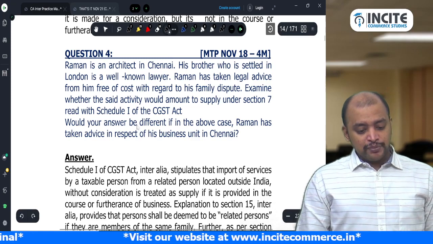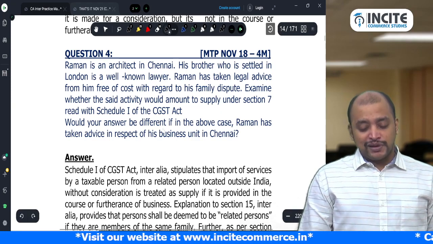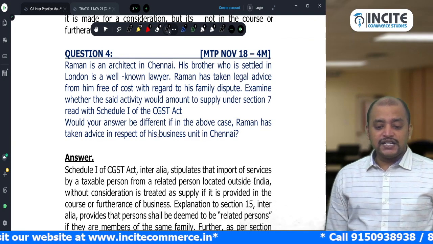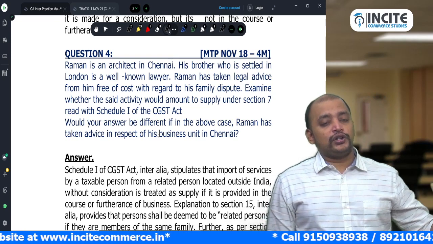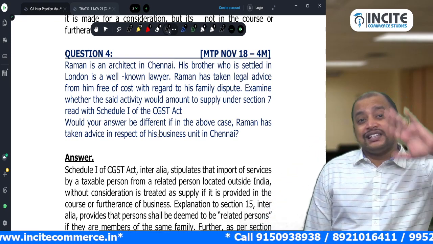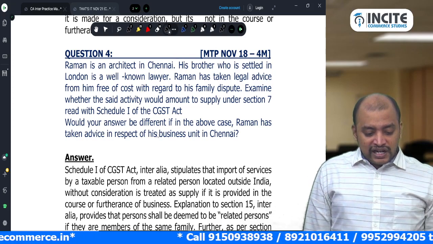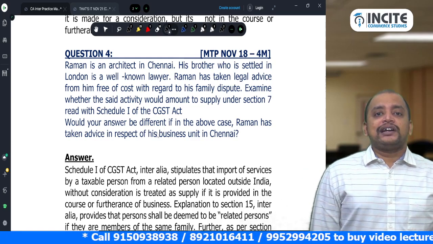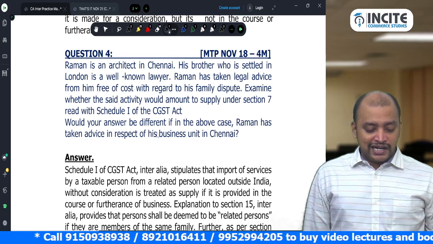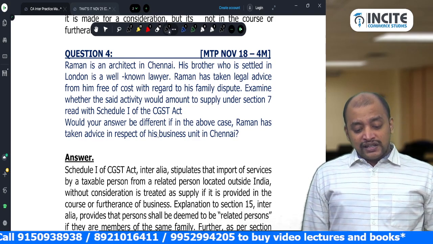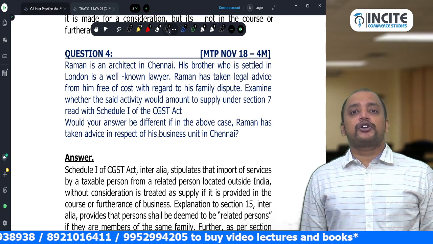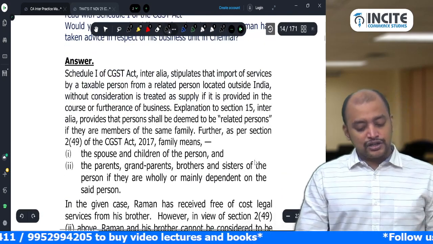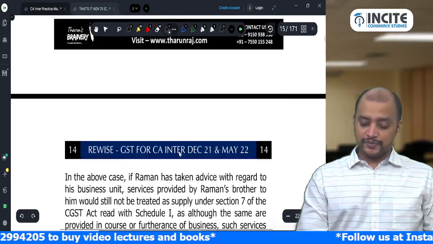Then question number 4, it is given in MTP number 18 for 4 marks. Raman is an architect in Chennai. His brother, who is settled in London, is a well-known lawyer. So brother is not related. Why? Settled. Raman has taken legal advice from him free of cost with regard to family dispute. So brother is not dependent. Therefore, it is not import of service from a related person, not a supply. Will your answer be different even if Raman has taken advice with respect to business? Even then the answer is the same, because it is not a related party transaction. It is not an import of service from a related person.